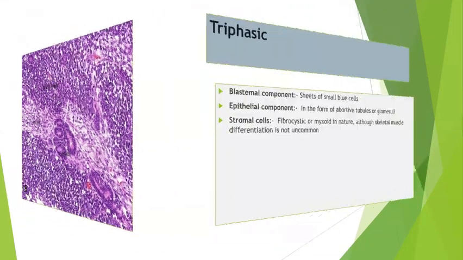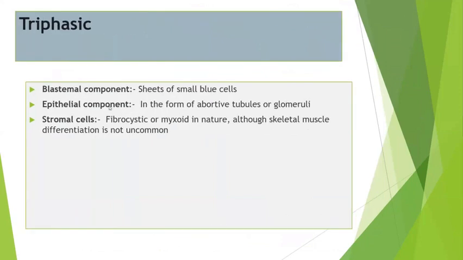So all three of these components, the blastemal component, the epithelial component, and the stromal cells, which can be either fibroblasts or skeletal muscle differentiation, but that is very rare, or sometimes myxoid in nature. You have to see all this triphasic component before you label it as a Wilms tumor.